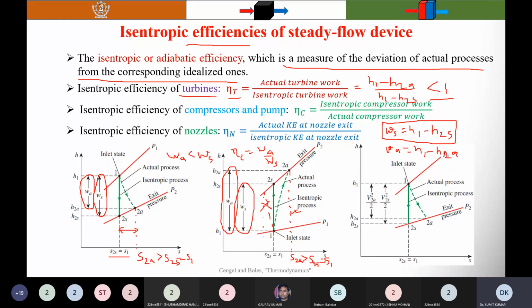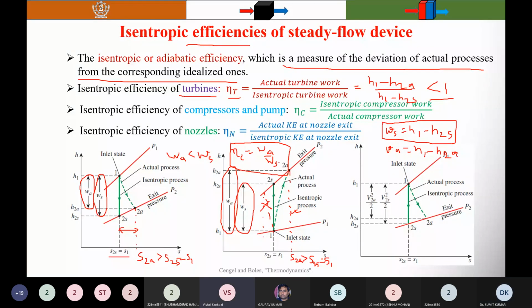This formula that I have written here for the compressor, is it correct or wrong? Wrong, sir. Why? W actual should be down. But in this case, I have written WA by WS.